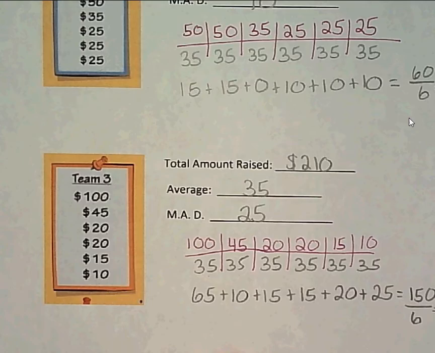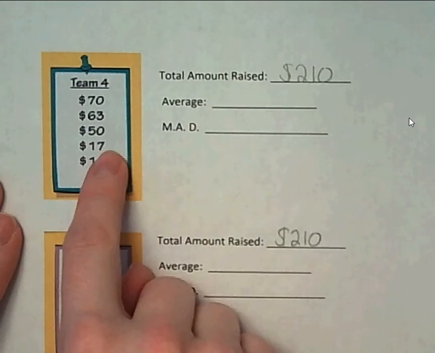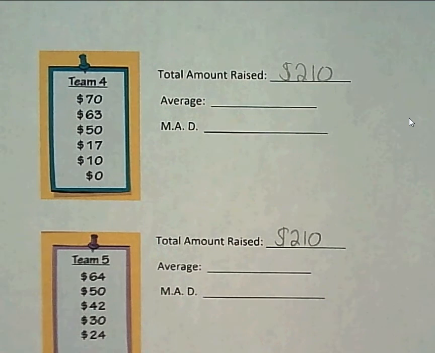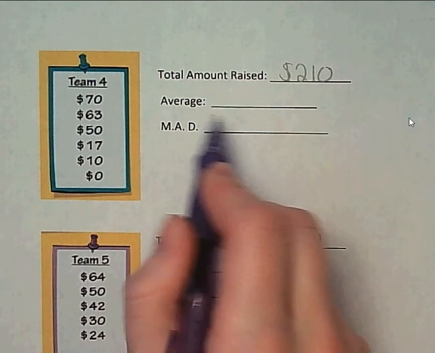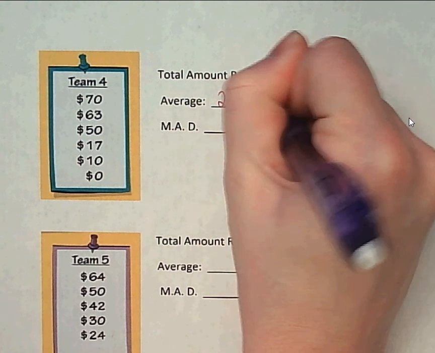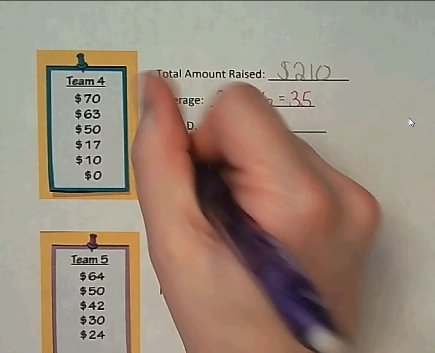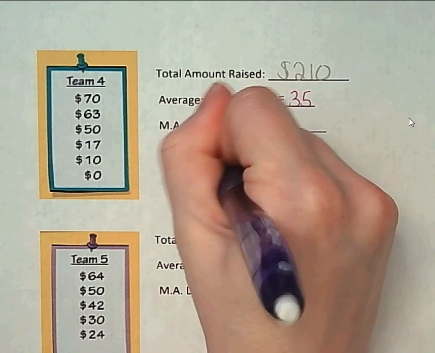Okay, now I'm gonna have you try some on your own. So why don't you try and find the MAD of Team 4? Okay, so let's see what we should do. So we want to find the average first. So we could do 210 divided by 6 again, which would be 35. Okay, so let's see the distance between the average and each number.